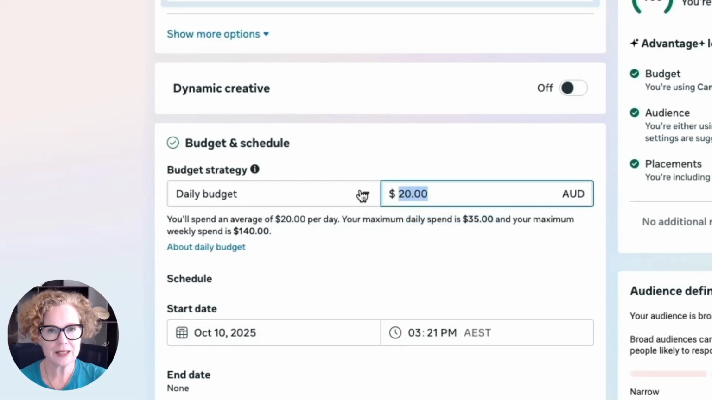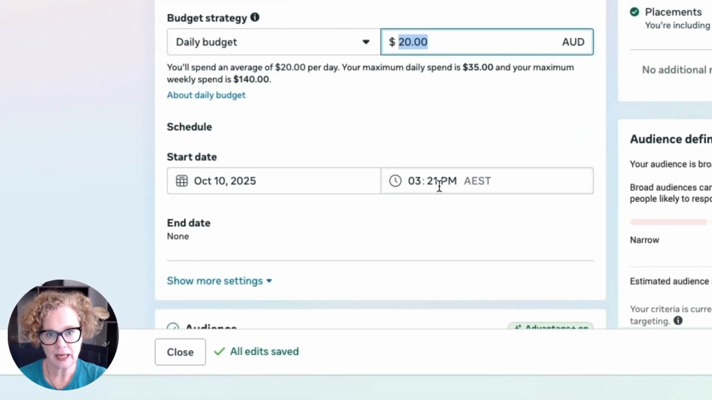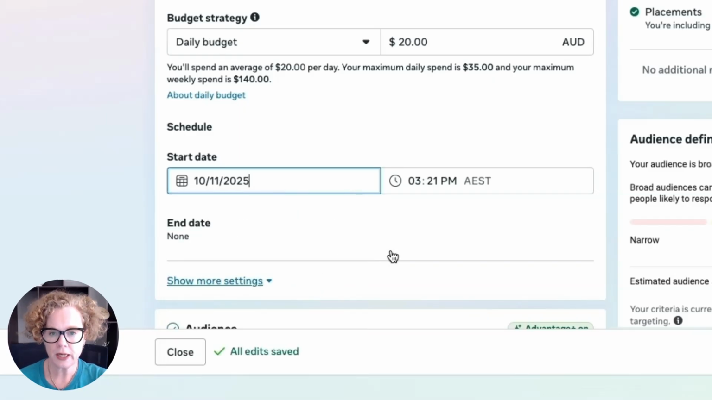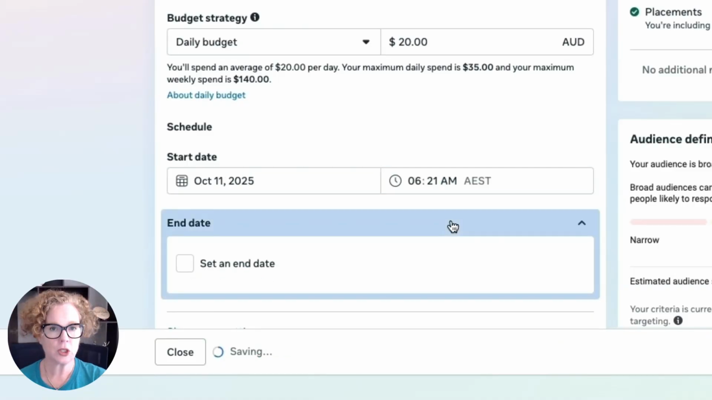Now with regards to your budget, $20 is a good starting place. You'll be able to get quite a few clicks in a day and see if people are opting into your form. The less you spend, the longer it will take to get that information back and know if your ads are working. Now, when it comes to starting ads, I don't like to start them late in the afternoon, otherwise Facebook will burn through the budget. So what I will do is I'll change it to go live in the morning. So just switching it over to say 6 a.m.